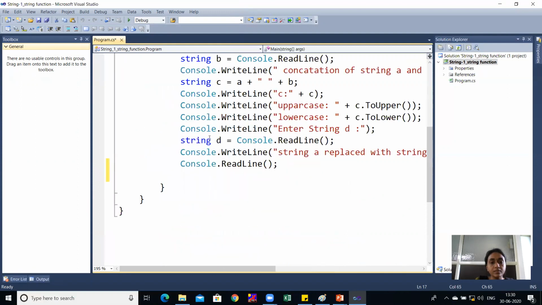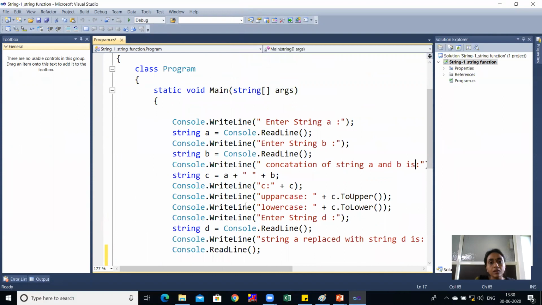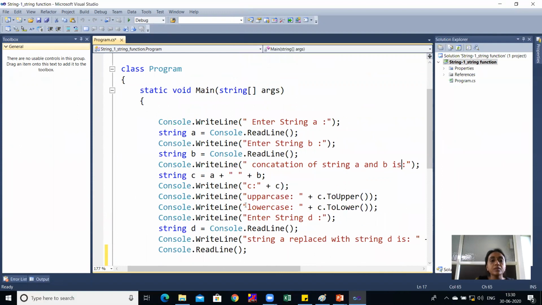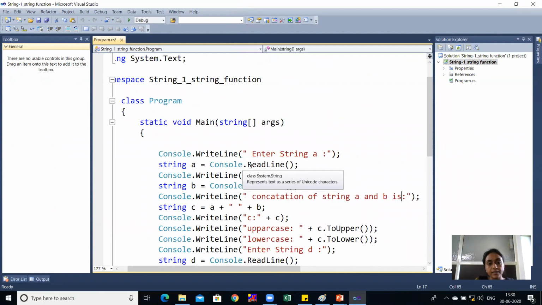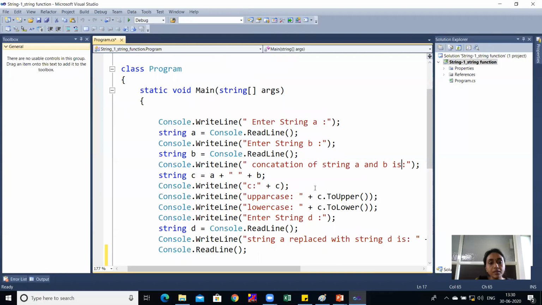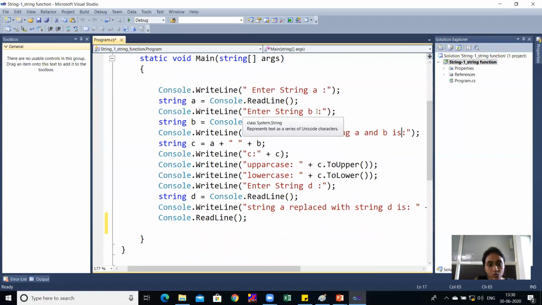Here you can see the first line is Console.WriteLine, enter a string A. So we'll enter any string here. It will be stored in A. In the same way we will enter another string that will be stored in B.